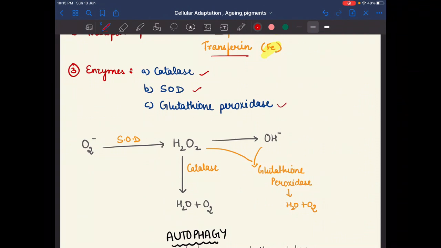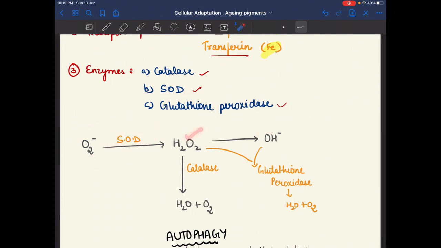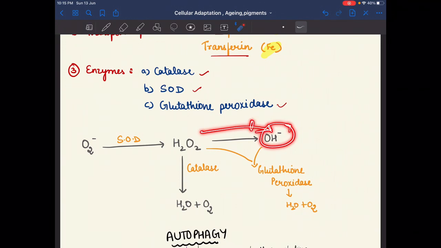As we know, superoxide is converted into hydrogen peroxide. So here one enzyme is needed, that is superoxide dismutase. And hydrogen peroxide is converted into the hydroxyl group, and the hydroxyl group is the most potent. So we have to inhibit this pathway. What can we do?